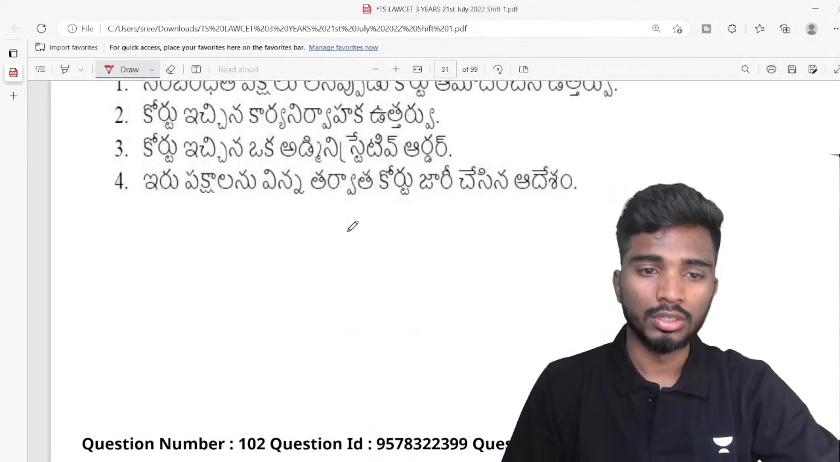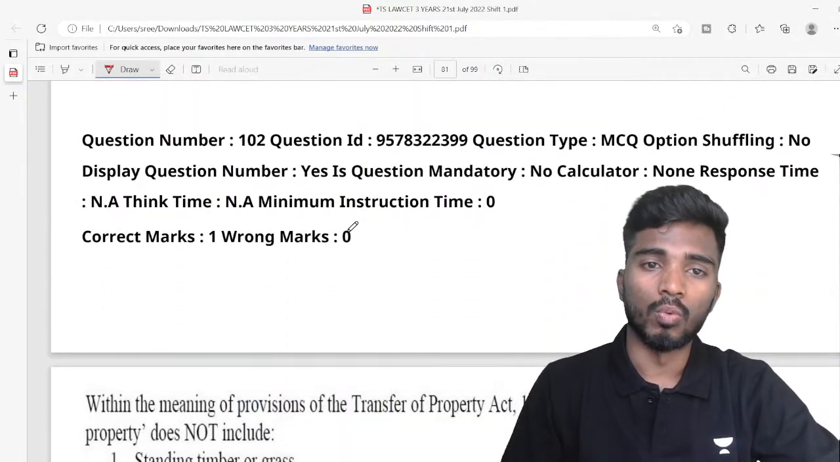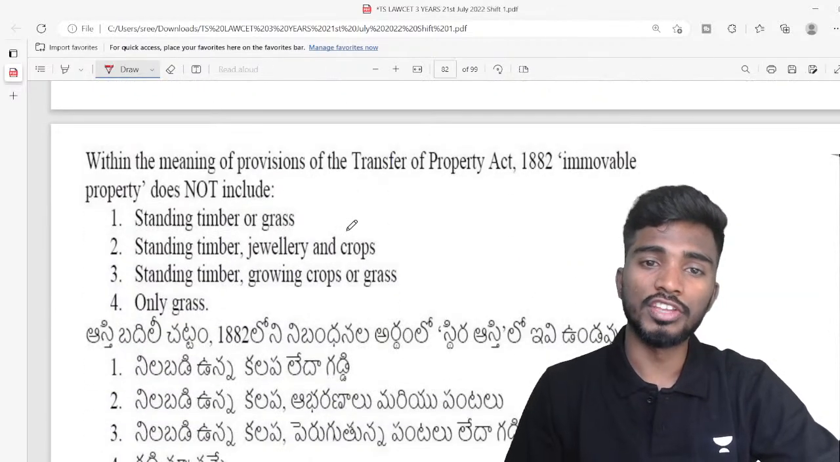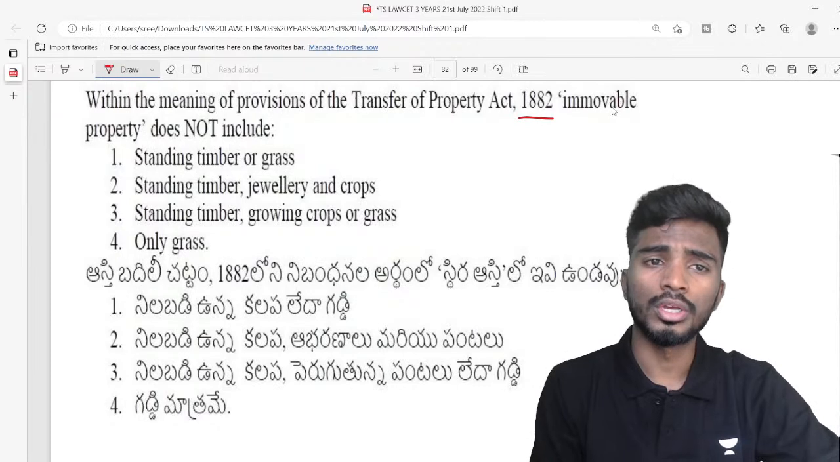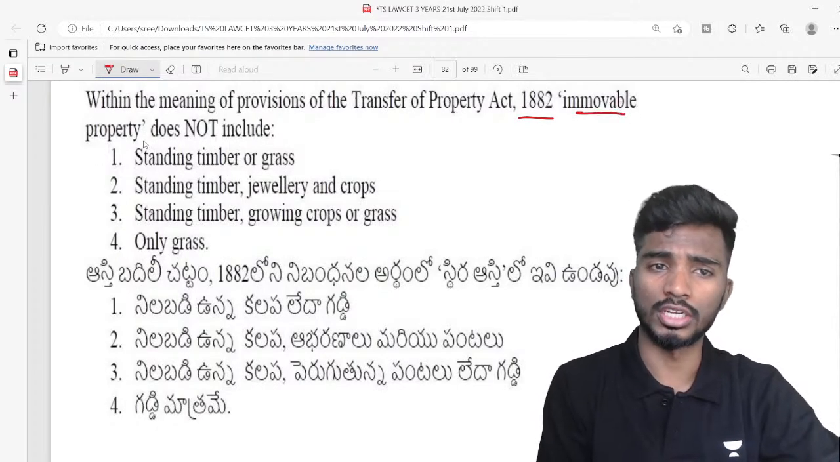Right? Next, 102. Within the meaning of the provisions of the Transfer of Property Act 1882, immovable property does not include